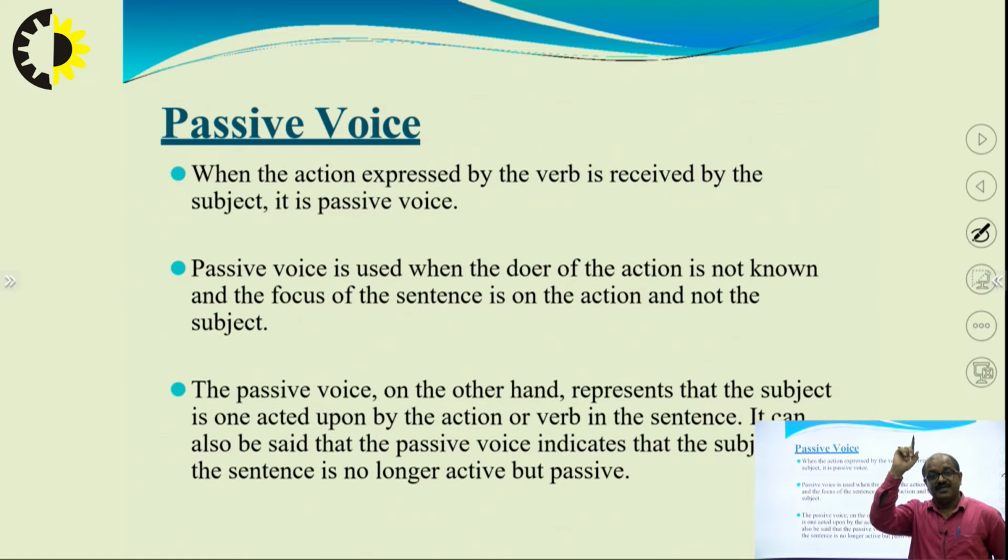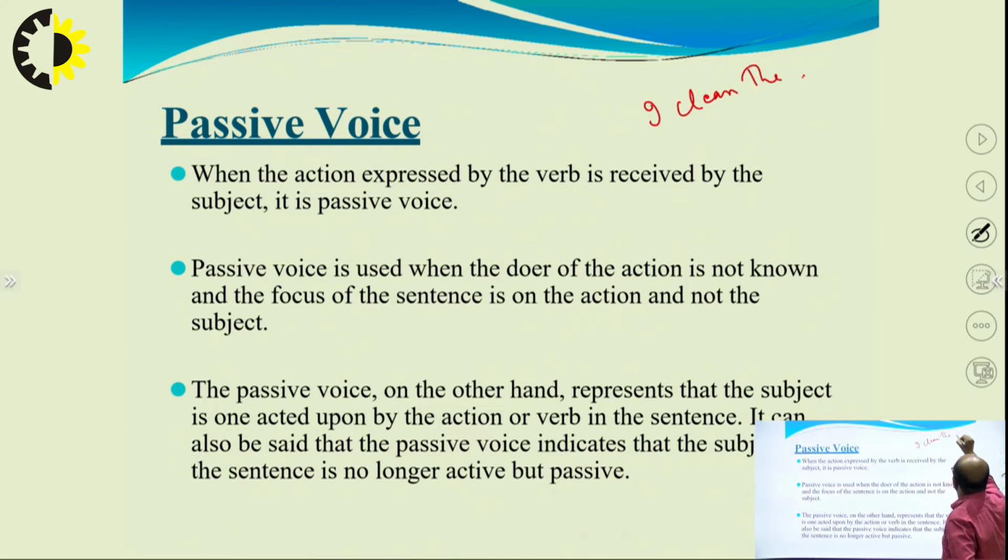In the very first slide, there was one sentence, I clean the room. I have written there: I, subject, clean, verb, the room, object.